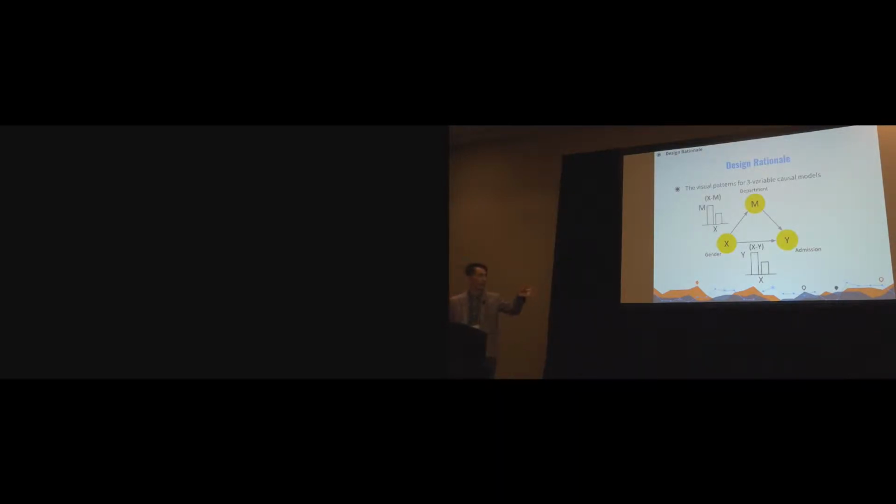Between x and m, do those female applicants apply more to some departments? And between m and y, do those departments really have lower admission rates? However, even if we find all these correlations exist, it is still possible that m does not influence y. In this example, gender is a confounding factor, and even if m does not influence y, the confounding effects still make a spurious correlation.